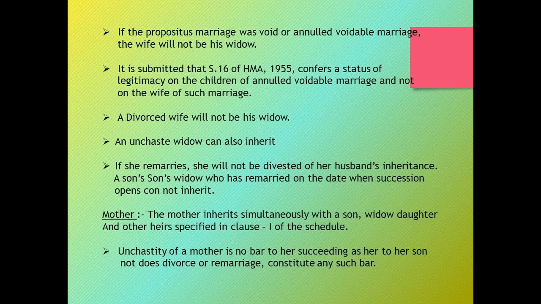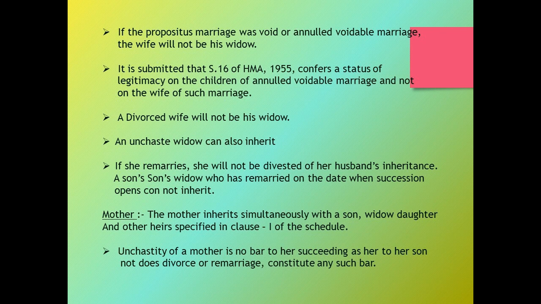The propositus's widow means the widow of a valid marriage. If the propositus's marriage was void or annulled voidable marriage, the wife will not be his widow. It is submitted that Section 16 of the Hindu Marriage Act 1955 confers a status of legitimacy on the children of the annulled voidable marriage and not on the wife of such marriage.